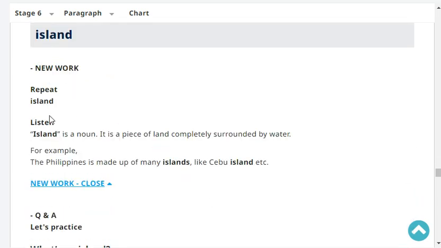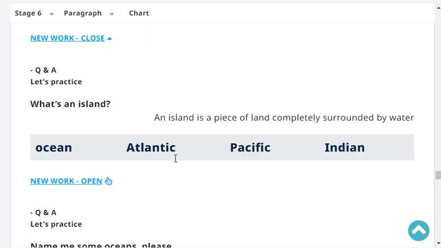Next, repeat: island. Island. Very good. Listen. An island is a noun. It is a piece of land completely surrounded by water. For example, the Philippines is made up of many islands like Cebu Island, Bohol Island, etc. Let's practice. What's an island? An island is a piece of land completely surrounded by water. Very good.